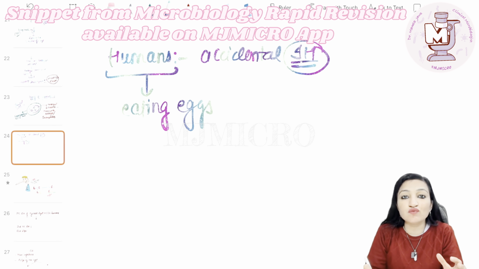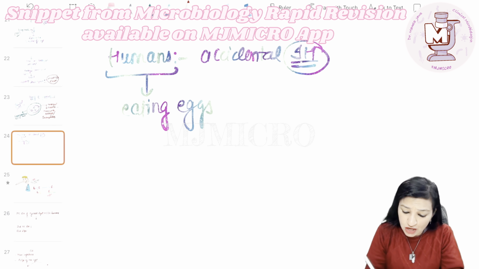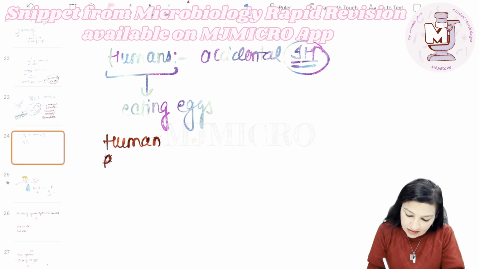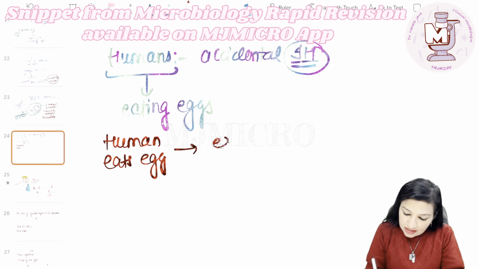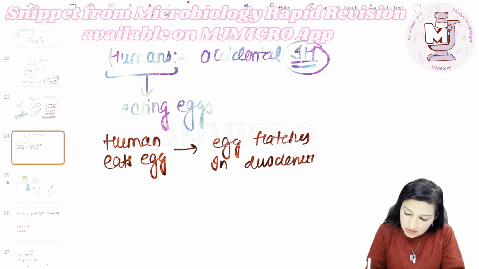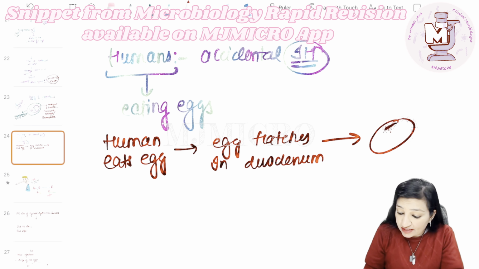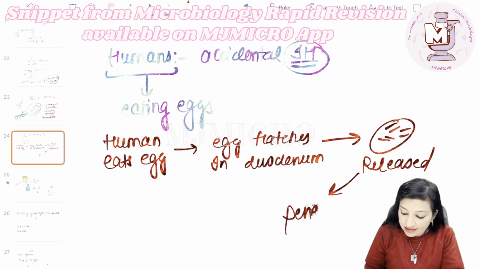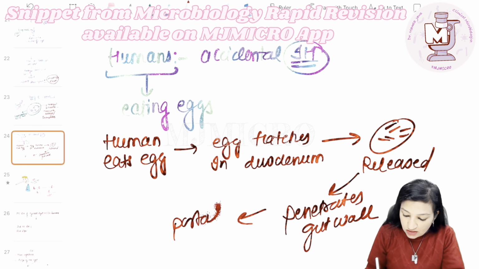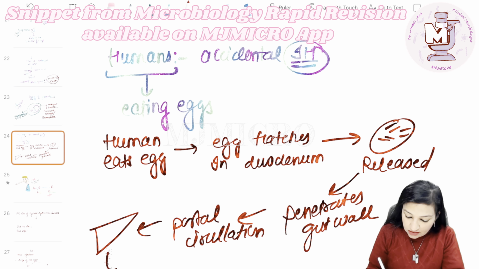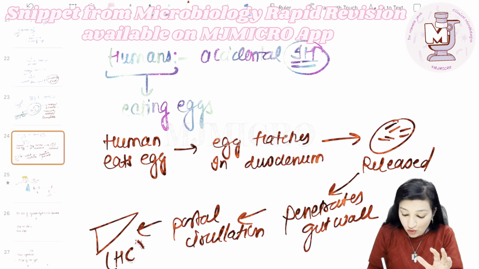Because for the intermediate host, the infective form is the egg and the mode of infection is what? Ingestion, just like in case of sheep. So when a human eats the eggs, what is going to happen? The egg hatches in the gut, precisely in the duodenum of the human beings. The embryophore will be dissolved to release what? The hexacanth embryo, which has these 6 hooklets. It then penetrates the gut wall, enters the portal circulation, and goes to the liver, where the hydatid cyst, that is the larval form, is going to be formed.